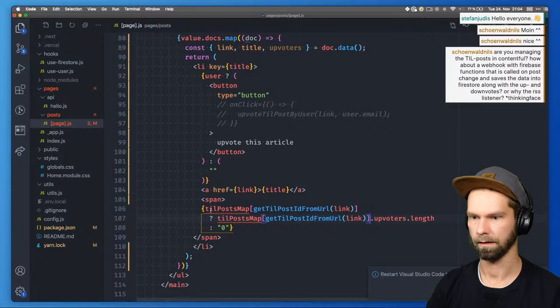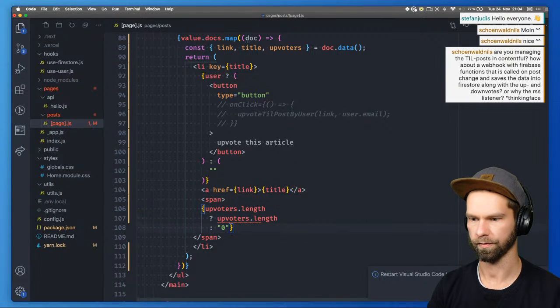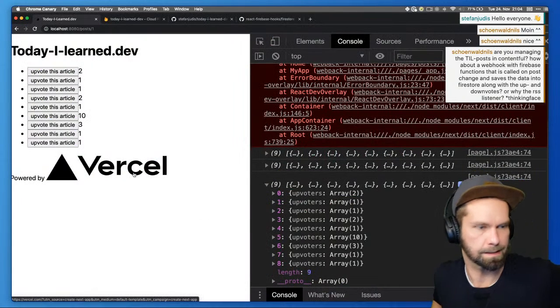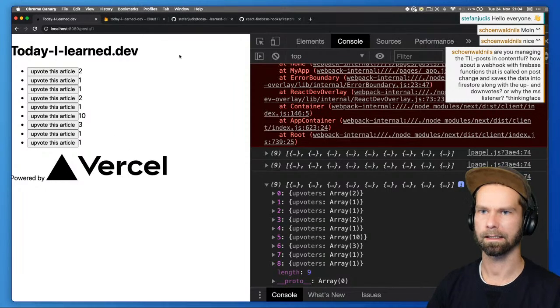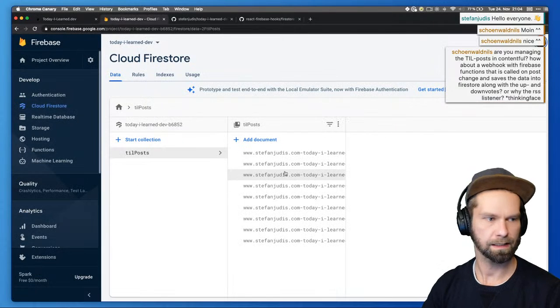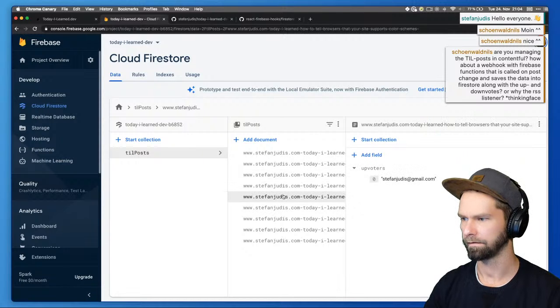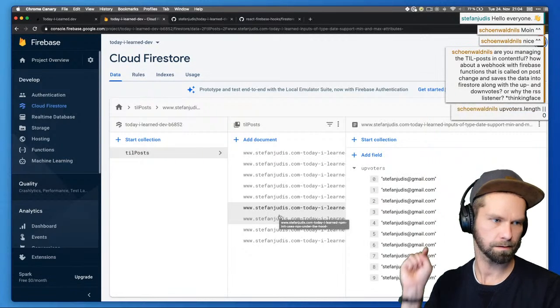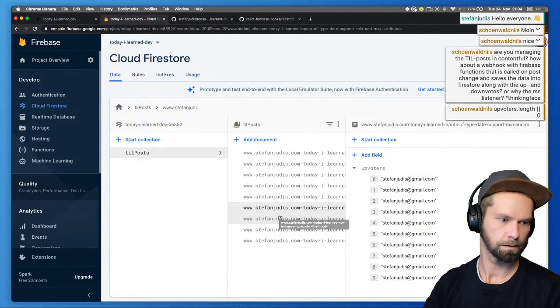And probably we can do upvoters length here. And then we add upvoters length here, and otherwise we go 0. And with this, hopefully we see already some... Here we go! Nice! So theoretically, this is now already mapping to the data that we pumped into Firestore last week. So we have here the upvoters property, which is just an array that currently holds my email address. So every time... Here we go.